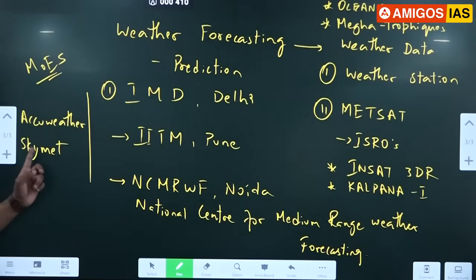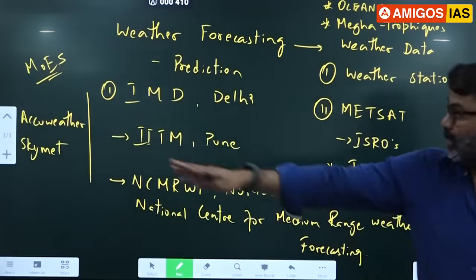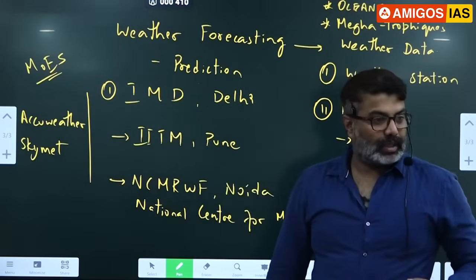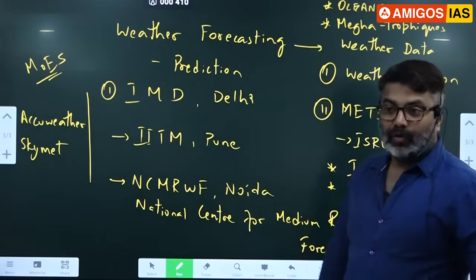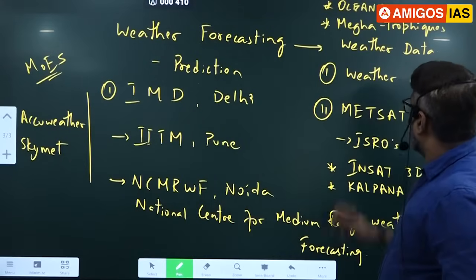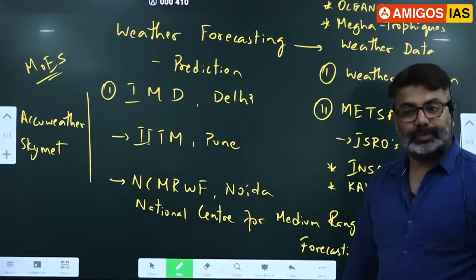In the Hindu newspaper, today's maximum and minimum temperatures are given by SkyMet. Many private agencies give the information to newspapers, and newspapers pay them a monthly fee. That's how they run the show. We have government-based agencies also for forecasting weather. Weather stations, and METSAT is the meteorological satellite.